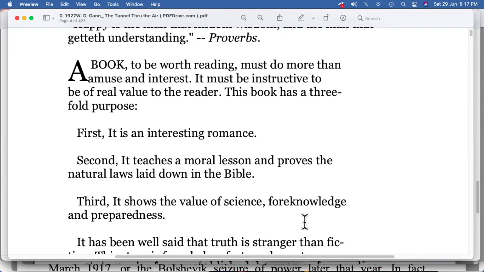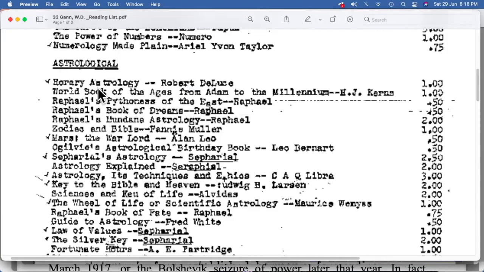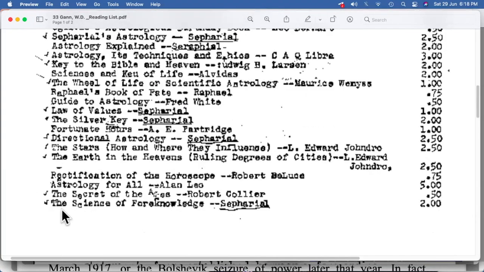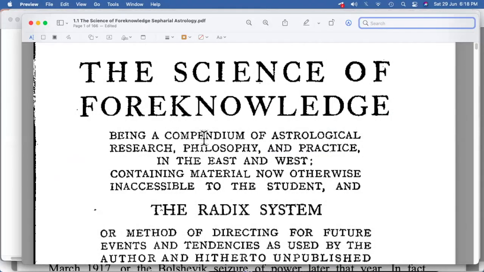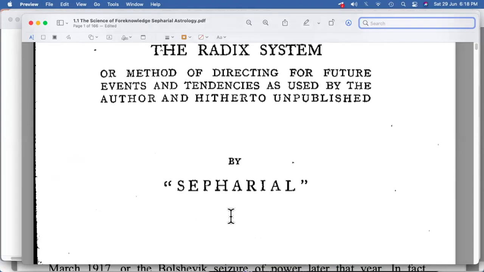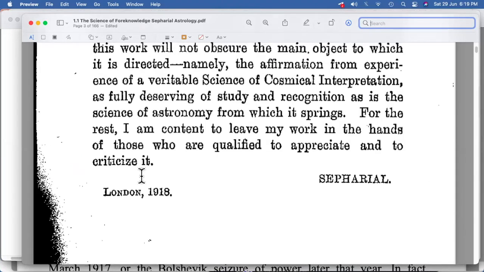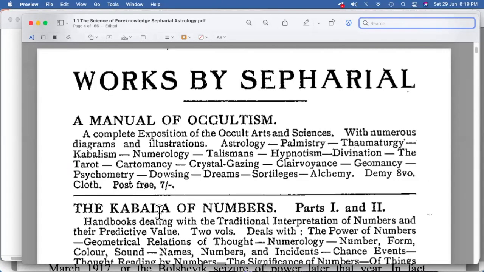Foreknowledge is one of the words which is already there in the list. Let's go towards that. If I go to Astrological, one of the books is The Science of Foreknowledge by Sepharial. This is the book, The Science of Foreknowledge by Sepharial, which he wrote in 1918. There are various books written by Sepharial, and Kabbalah of Numbers is one of the best known.